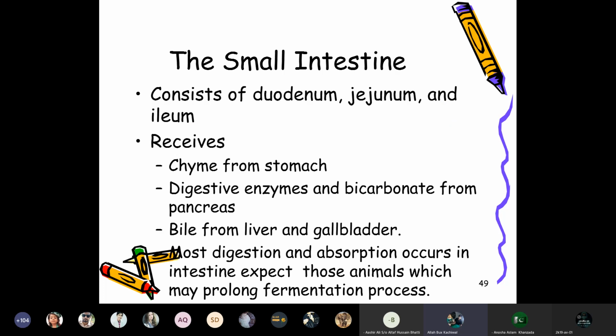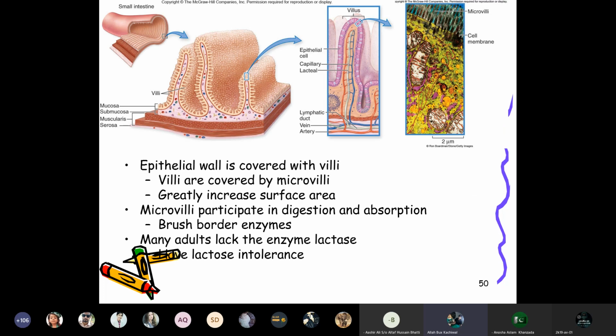The small intestine consists of the duodenum, jejunum, and ileum, and receives chyme from the stomach, the digestive enzymes and bicarbonate from the pancreas, and the bile from the liver and gallbladder. Most digestion and absorption occurs in the intestine, except in those animals which prolong the fermentation process, like ruminants. So the epithelial wall is covered with the villi.